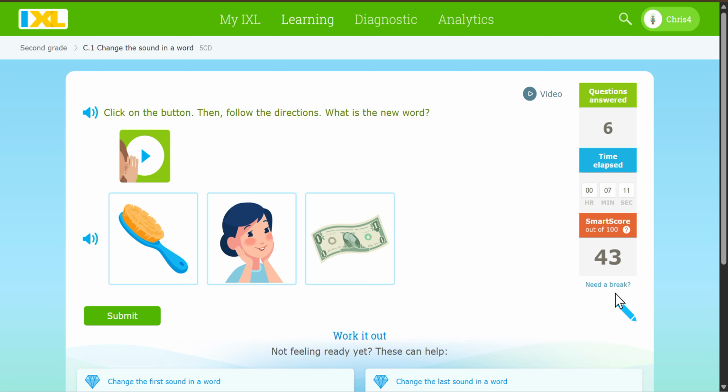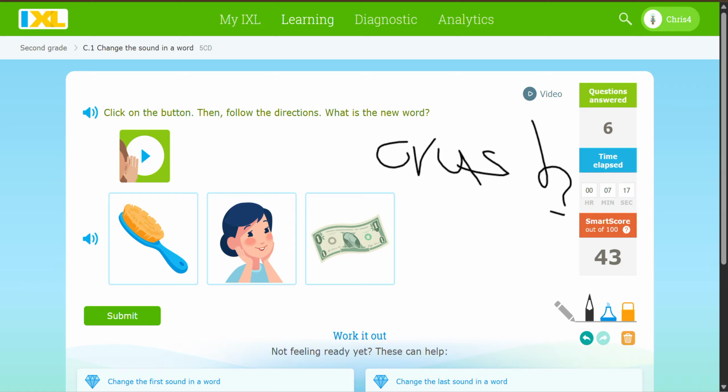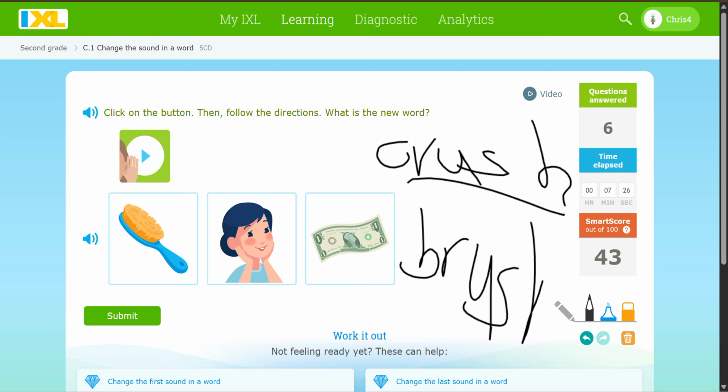So crush. Let's do crush. And then brush. Ooh, I thought it would say bush, and I was like, is bush even a word? But it's brush. Brush.